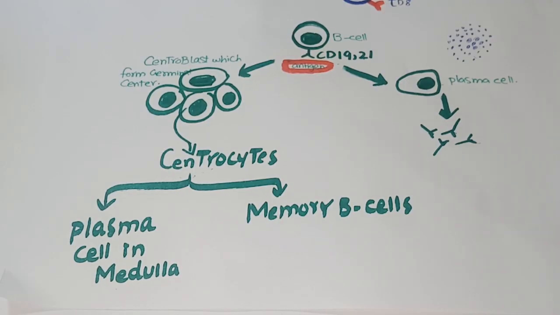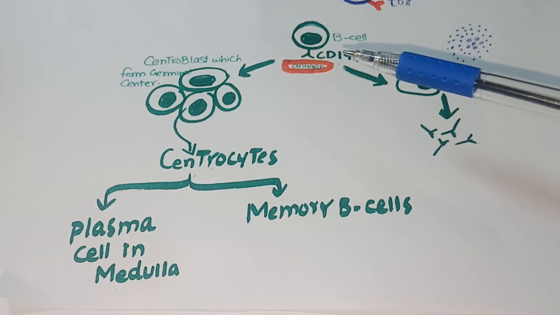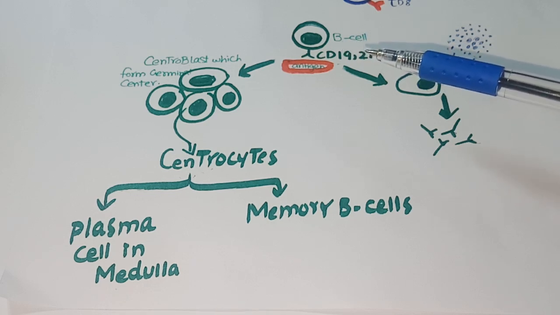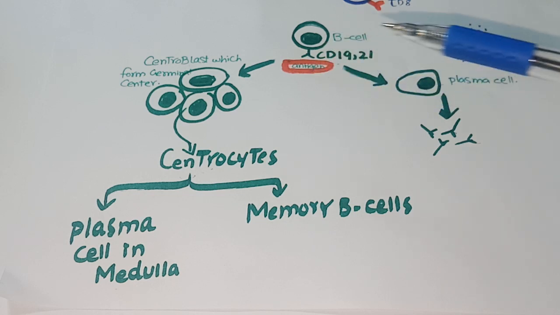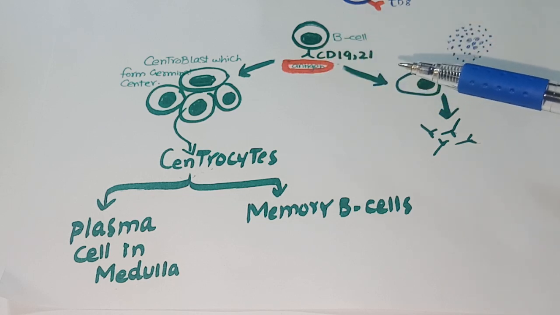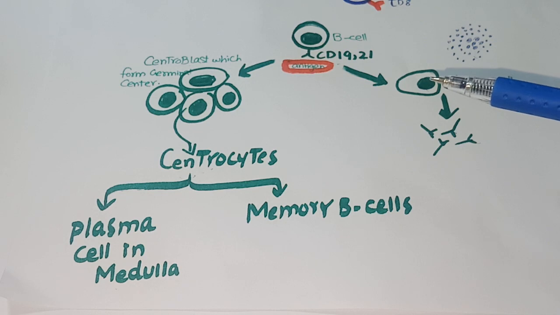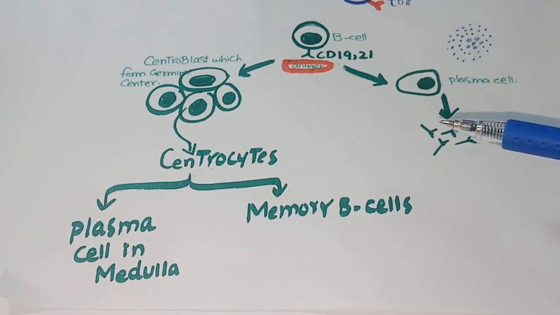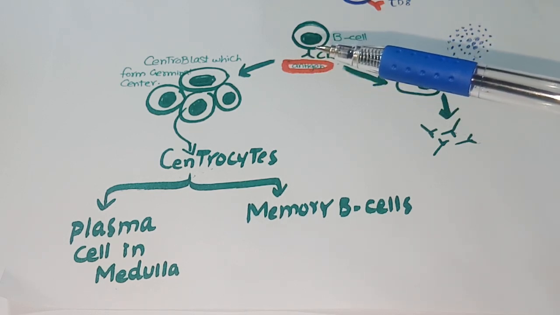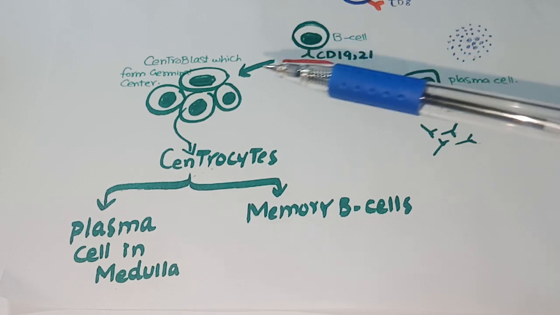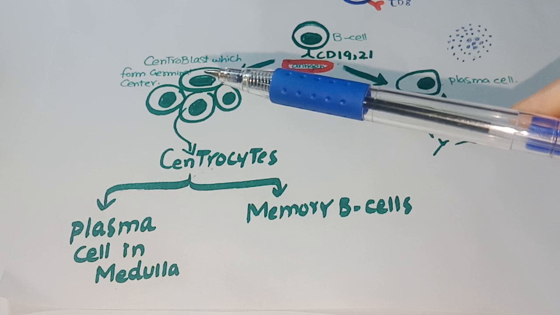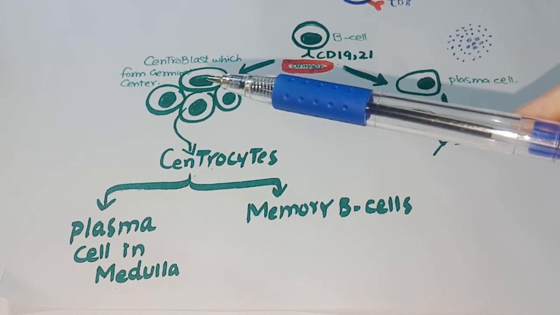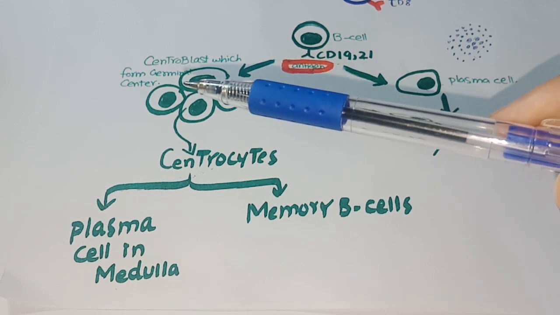B cells have two types of receptors, CD19 and CD21. When B cells are exposed to antigen, these B cells either differentiate into plasma cells, and these plasma cells form antibodies. The other pathway is that B cells may differentiate into centroblast cells. Blasts are immature cells, and these centroblast cells form the germinal center.